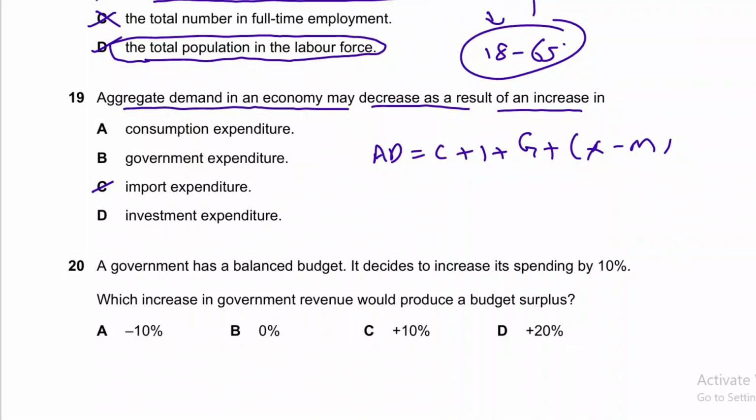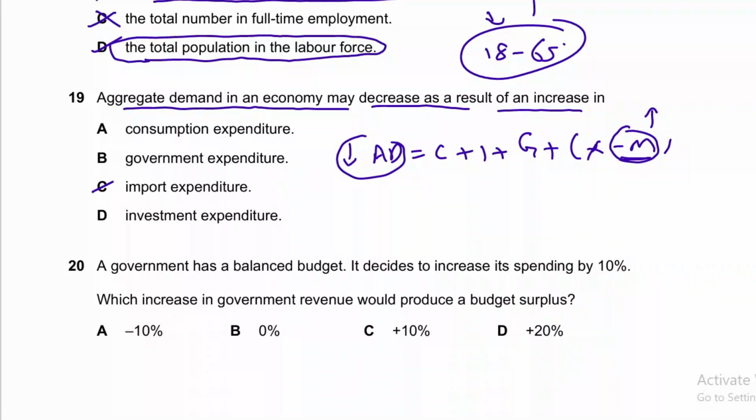So why aggregate demand may decrease? Demand in an economy may decrease as a result of increase in imports. If imports increase, then this negative figure will rise, and when this negative figure increases, overall aggregate demand will decrease, right? When overall aggregate demand decreases, then it shifts to the left as well. So increase in import expenditure, that is minus M figure, will decrease overall aggregate demand.